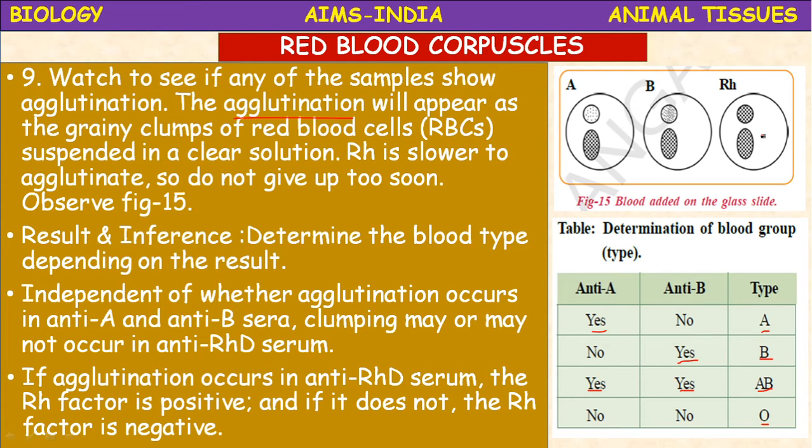Whereas for O group, with anti-A there is no agglutination and with anti-B sera also there is no agglutination. And if agglutination occurs in the RH, then it is O positive. If there is no agglutination in all the 3, then it is O negative.